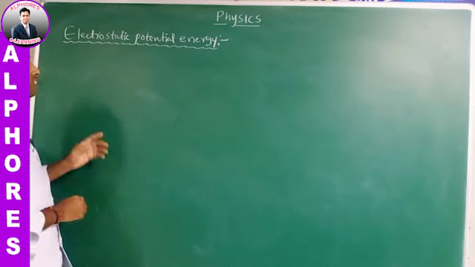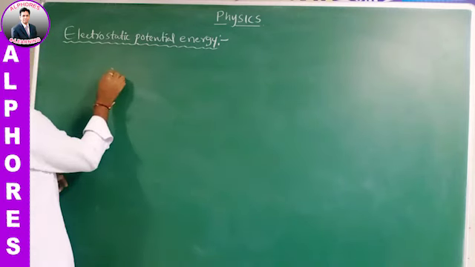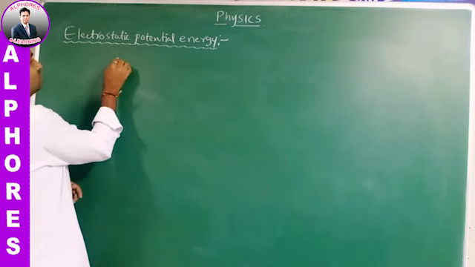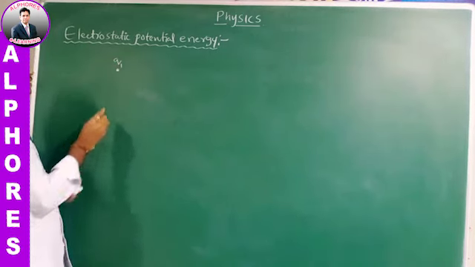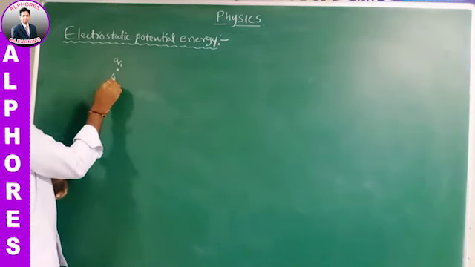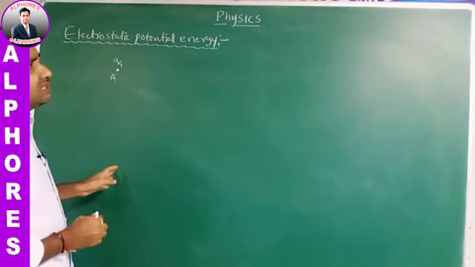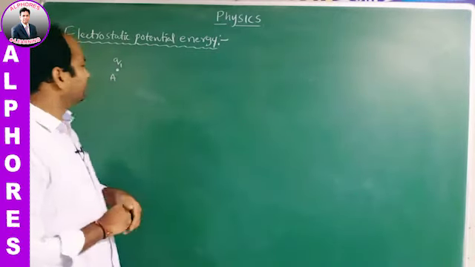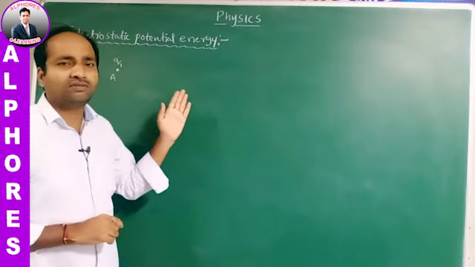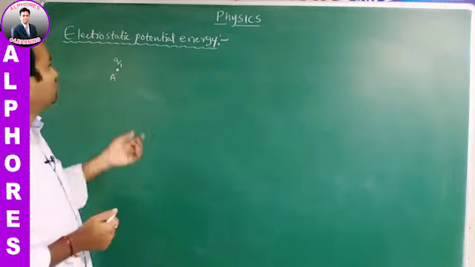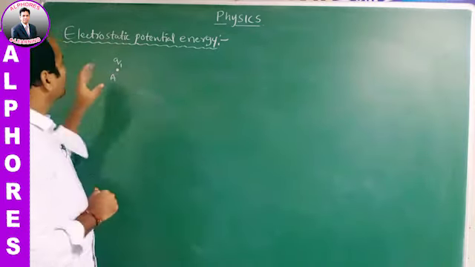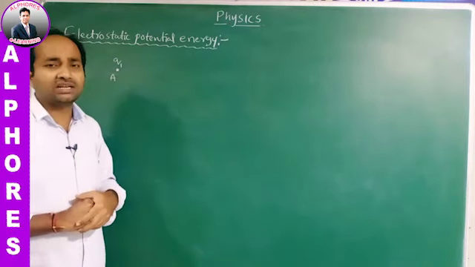Suppose now we take a charge Q1 kept at any point A in free space. Initially there is no electric field. When there is no electric field there is no electrostatic force, so by keeping the charge Q1 at the point A, the work done is 0. So the potential energy is also 0.